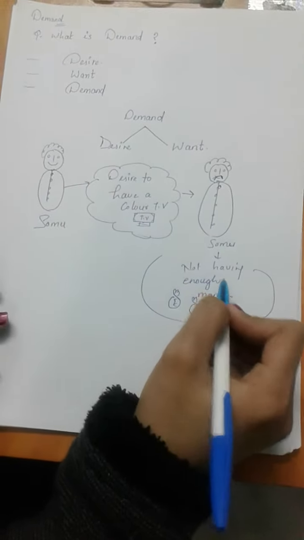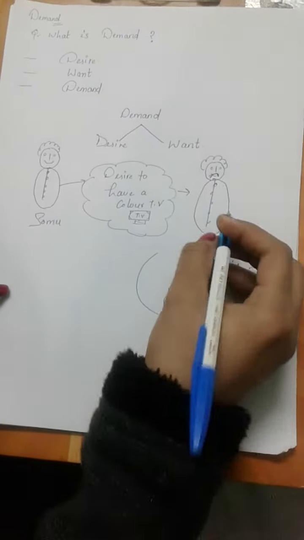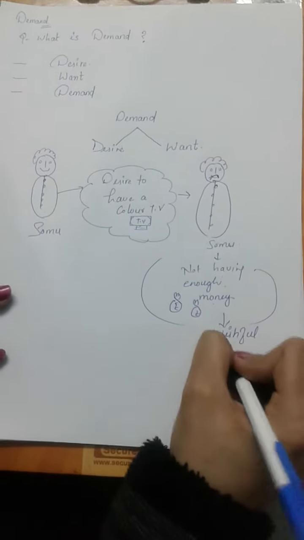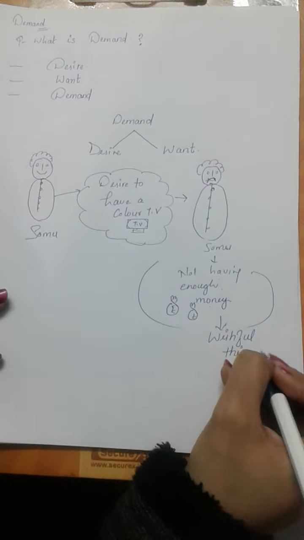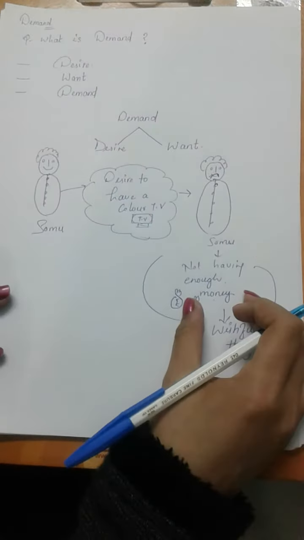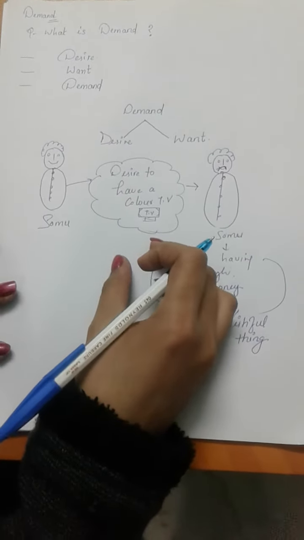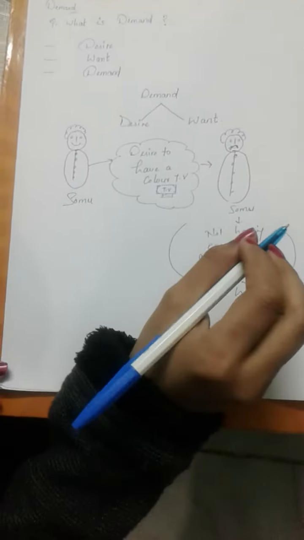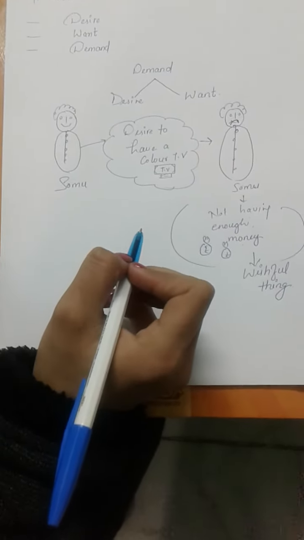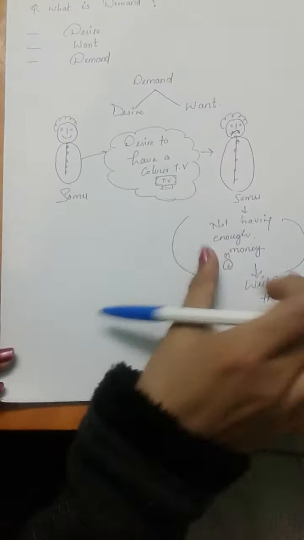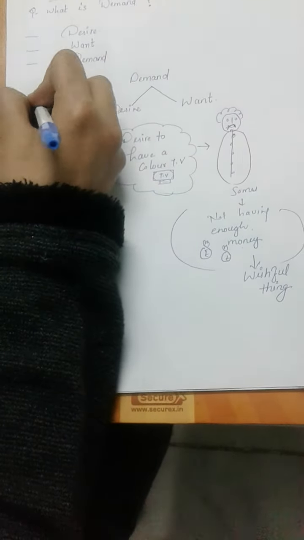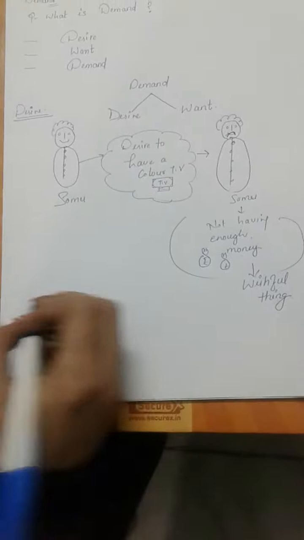When a person has some desire and he doesn't have money to purchase it, that is called his wishful thinking. Wishful, like his wish, like a dream. जो बेसिकली सभी लोग मतलब सोचते हैं कि हमें ये चीज़ खरीदनी है, because thinking can be anything, कुछ भी हो सकता है. हर कोई सोचता है कि हमें ये चीज़ खरीदनी है, but it all depends कि उसके पास उस चीज़ को खरीदने के लिए उतना मनी है कि नहीं है. Right? So ये इसकी wishful thinking है. So now coming to the second, that is desire. Wishful thinking is desire. वो उसकी desire है कि वो चाहता है but उसके पास पैसा नहीं है.